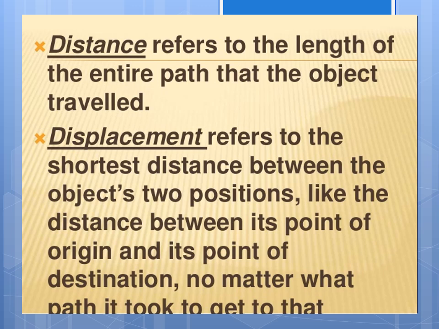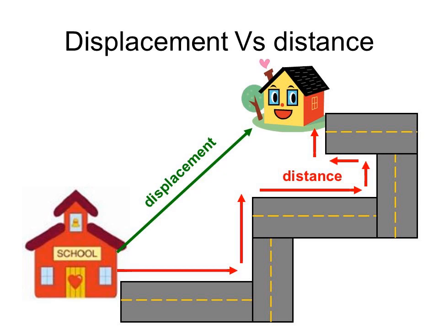Okay. Displacement. What is displacement? It refers to the shortest distance between two positions of an object, the distance between its point of origin and its point of destination, no matter what path it took to get to that place.